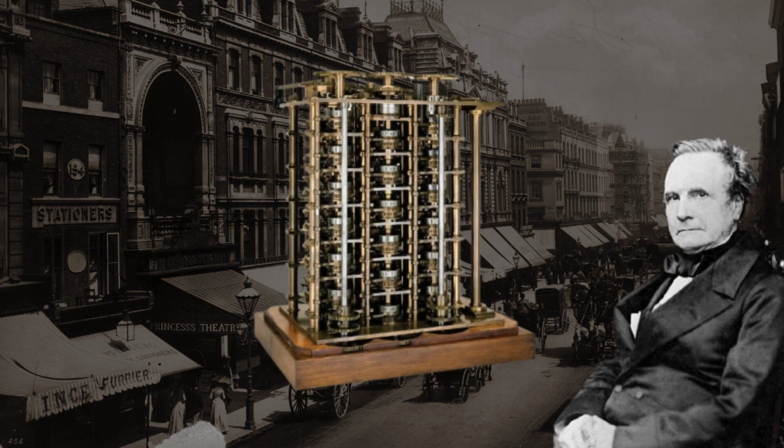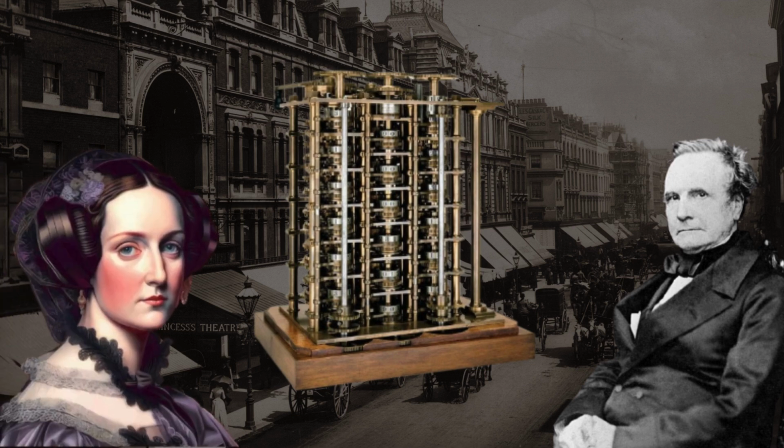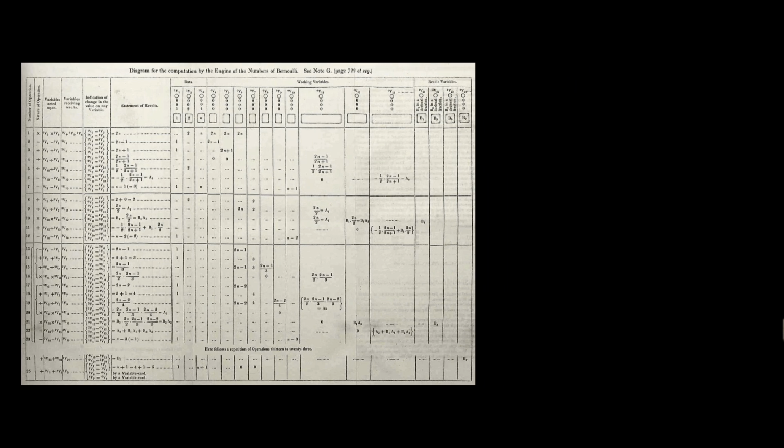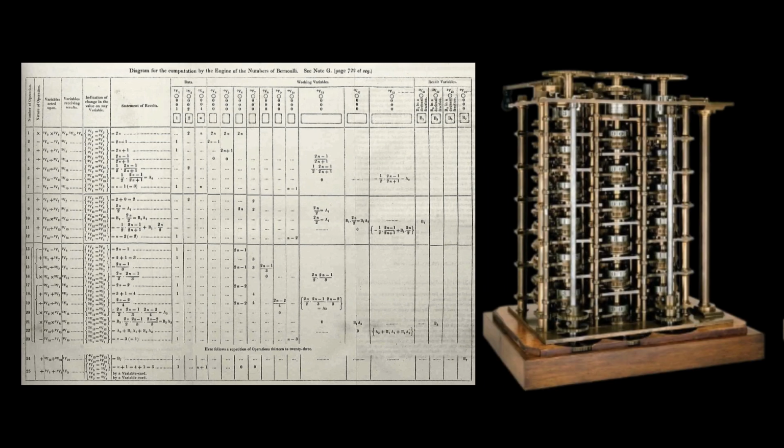He designed the Analytical Engine, a mechanical computer, but it was Ada Lovelace who wrote an algorithm for it, known as Note G. Note G is the computer algorithm written by Ada Lovelace that was designed to calculate Bernoulli numbers using the hypothetical Analytical Engine, or the mechanical computer, which was invented by Charles Babbage. She envisaged how numbers could represent more than just calculation, an idea that laid the foundation for modern computing.